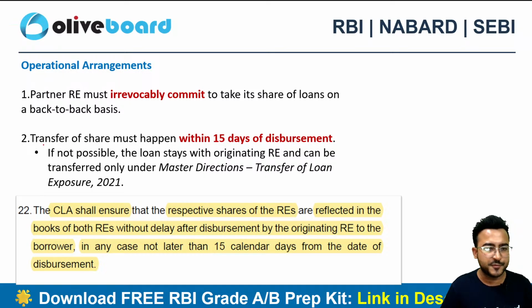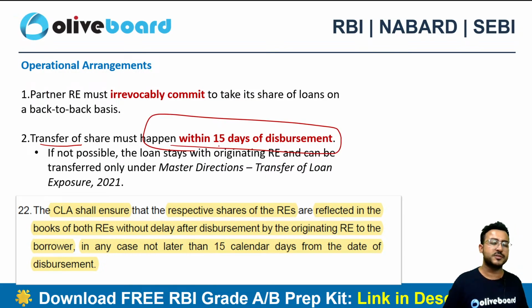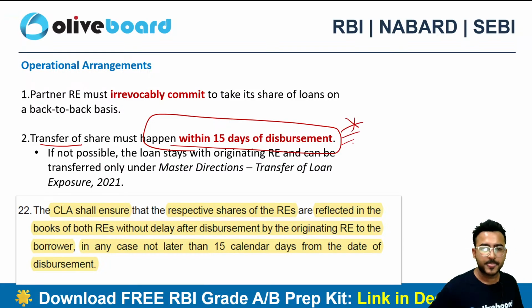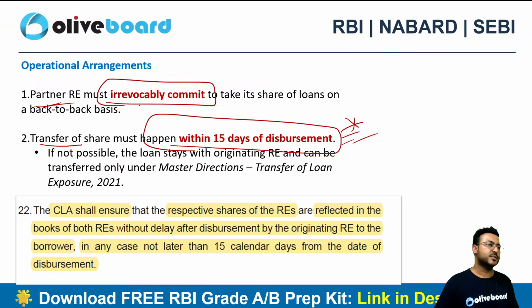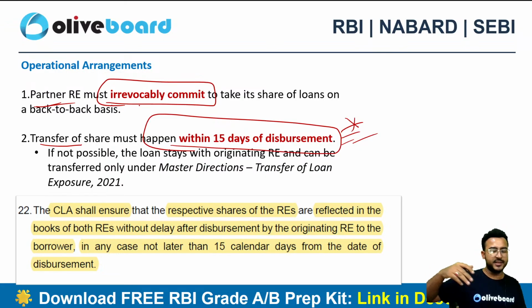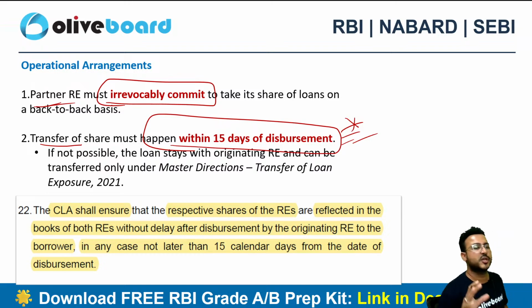Again, the transfer of share, every regulated entity must record in its books of accounts the related share, right? They need to record this in their books of accounts, in their financial statement within 15 days of the actual disbursement, not later than that. This can be important. And the partner RE must irrevocably commit. Why? Because the client NBFC is bringing the borrower, that's why they are the originating RE. But the partner RE must also give an irrevocable commitment.